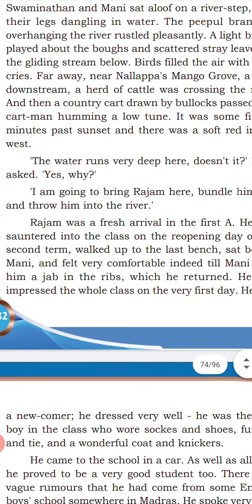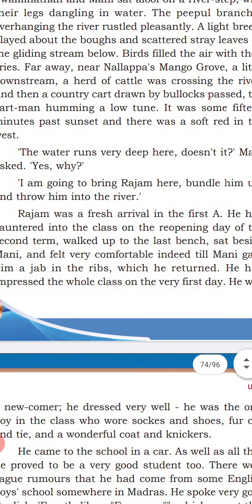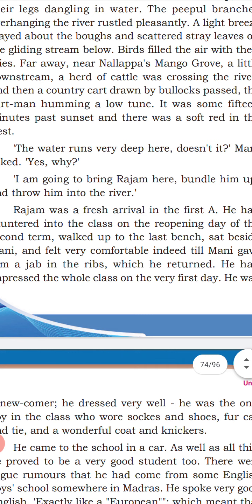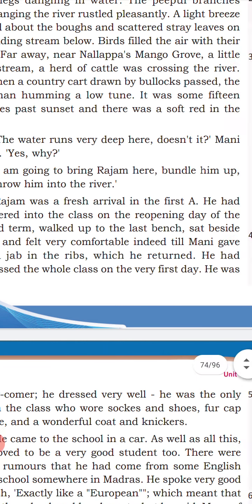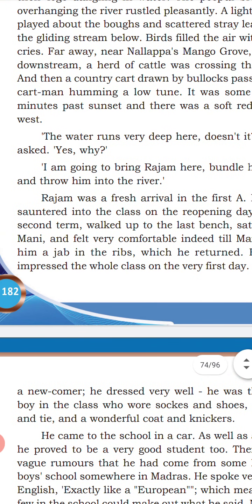"The water runs very deep here," that means the water is very deep. They sit by the side of the river. "Doesn't it?" Mani asked. "Yes, why?" Swaminathan replied, yes, very deep water here. Why do you ask such a question?